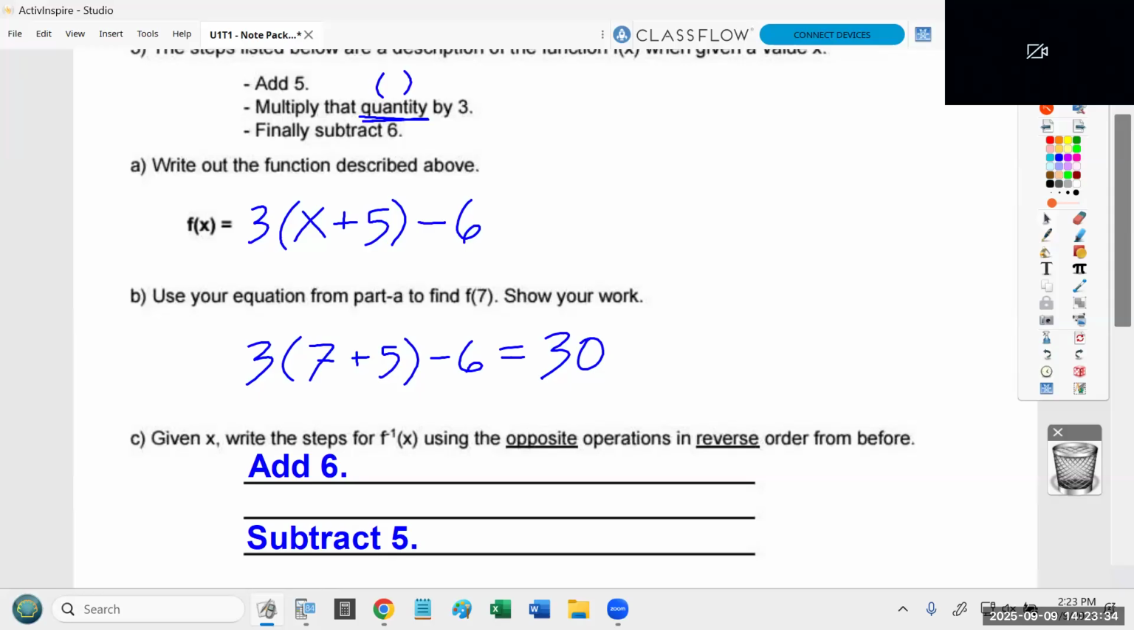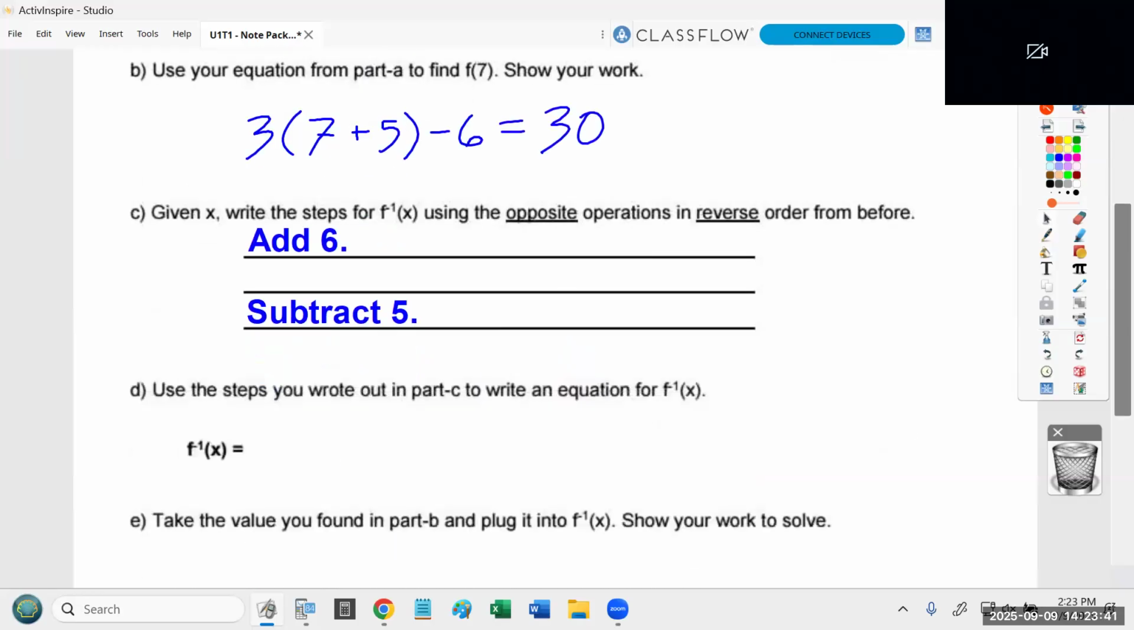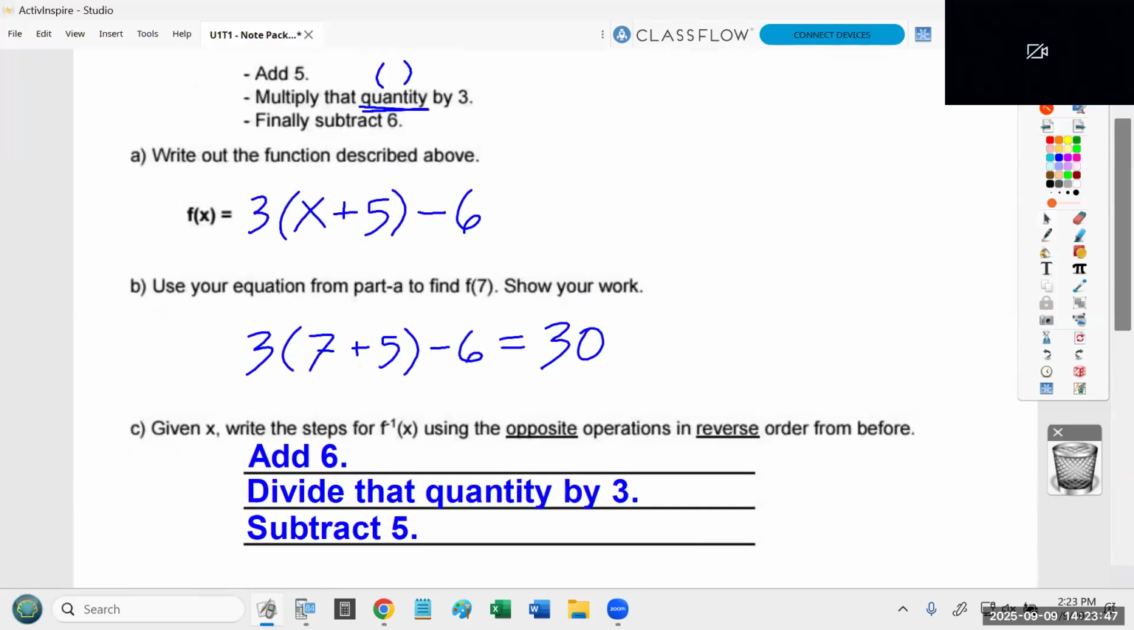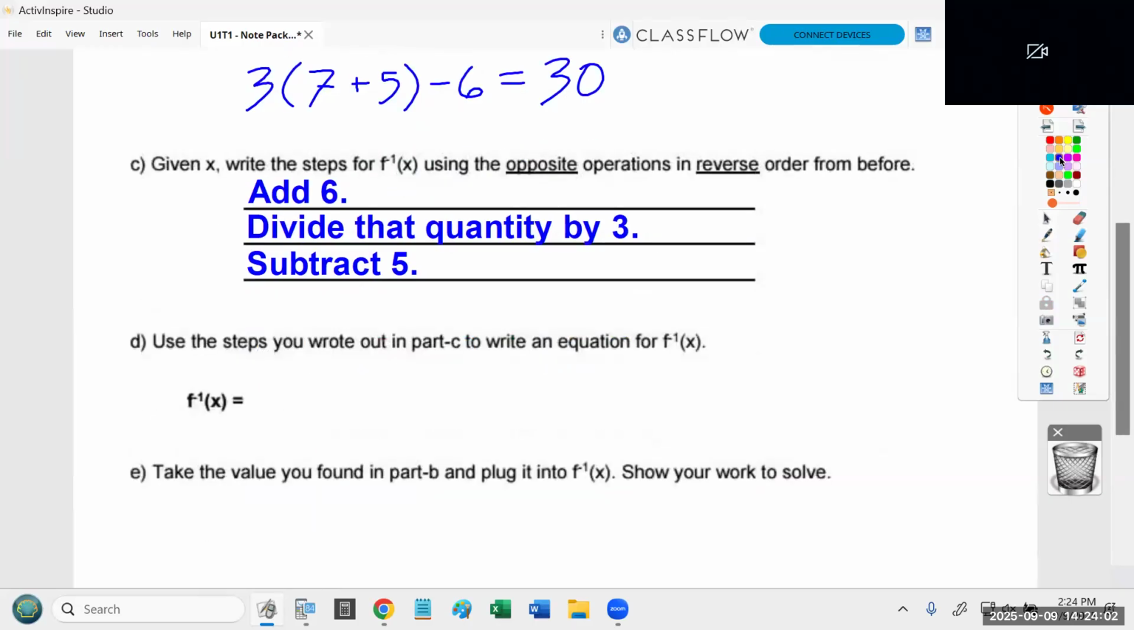But remember, multiply turns into divide. You still have to do the opposite. Okay, so the middle becomes divide that quantity by 3. So if you have a function that says add 5, multiply by 3, subtract 6, the inverse function does those exact same things, but opposite and in reverse order. So add 6, divide by 3, and then subtract 5. So watch this. I'm going to write out the inverse function now.